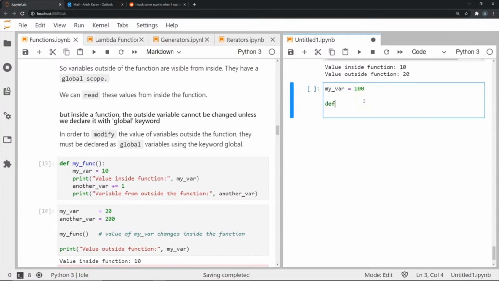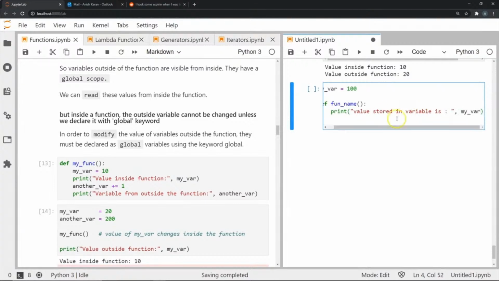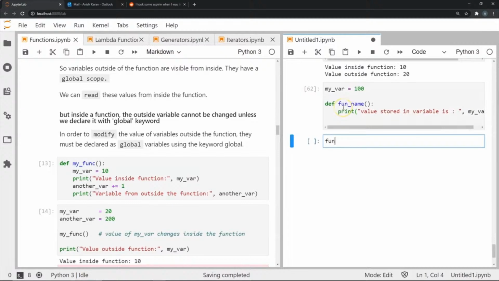Let's define a function, say again with the same name, where I am going to print the value of whatever is there in myvar. So let's print "value stored in variable is", and then myvar. Let's see what happens when we do this. Let's call this function fun_name and see what happens here.